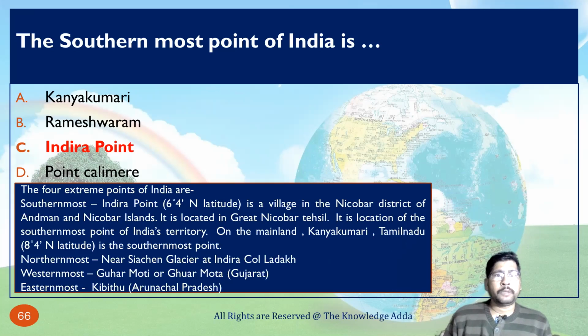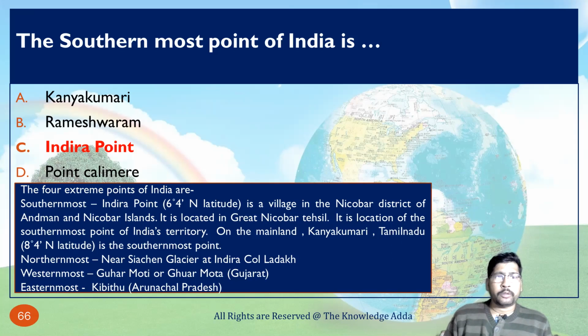So here the four extreme points of India: southernmost is Indira Point, and basically this is a village in the Nicobar district of Andaman and Nicobar Islands, located in Great Nicobar Tehsil, and it is the location of the southernmost point of Indian territory. On the mainland, Kanyakumari, Tamil Nadu is the southernmost point.